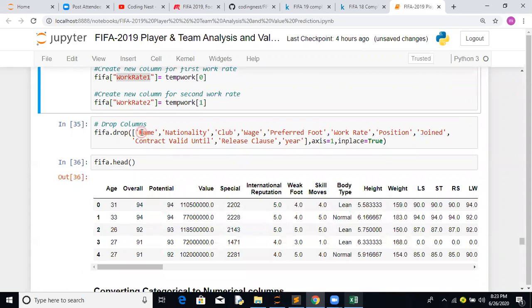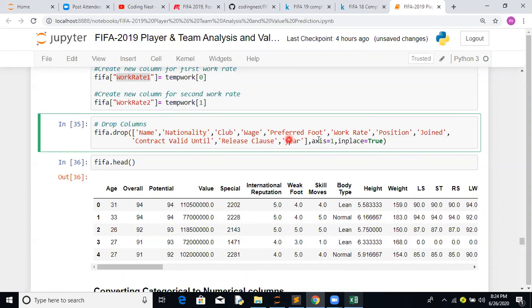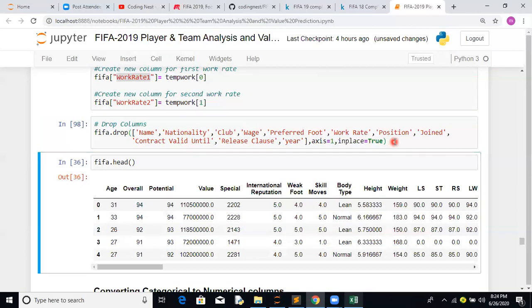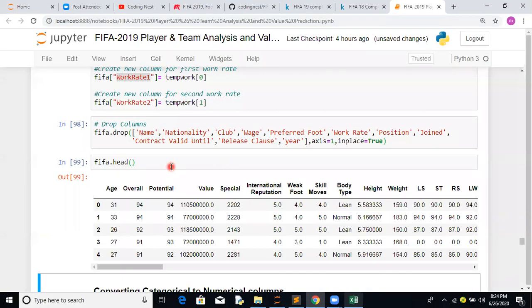So we are dropping name, nationality, club, wage, preferred foot, work rate, position, joined, contract valid until, release clause and year, with axis equals to 1 and inplace equals to True. So FIFA dot head, let's see this. Now these are the features available.